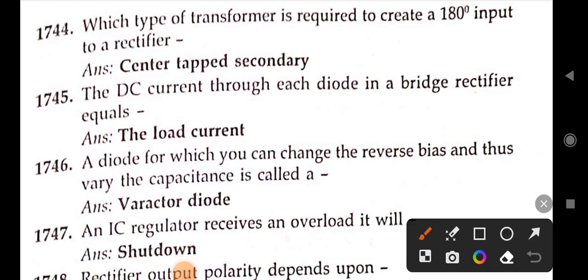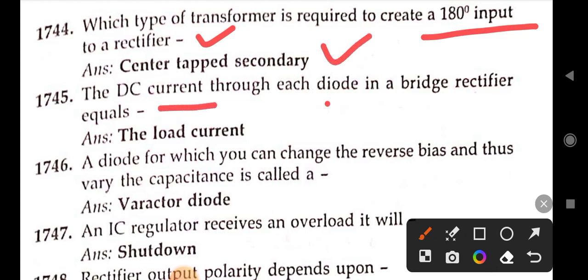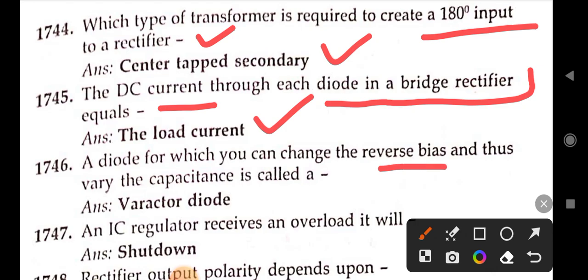Next, which type of transformer is required to create 180-degree input to rectifier? Right answer is center tapped secondary. In DC current, direct current through each diode in a bridge rectifier equals the load current. Next, the diode for which you can change the reverse bias and thus vary the capacitance is called varactor diode. If an IC regulator receives an overload, it will shut down.